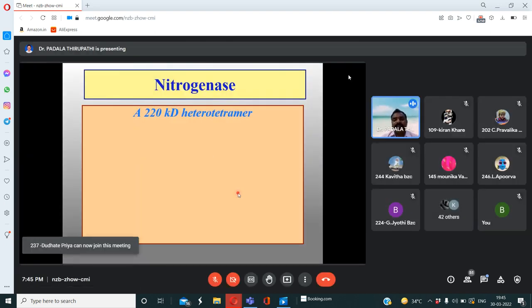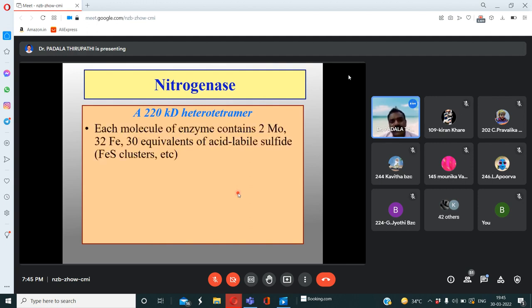But here the nitrogenase enzyme is 220 kilodalton, at the same time a heterotetramer. Here the nitrogenase reductase contains 4 moles of iron and sulfur only. Whereas the nitrogenase enzyme contains 2 molybdenum, 32 ferrous, and 30 equivalents of acid labile sulfide.